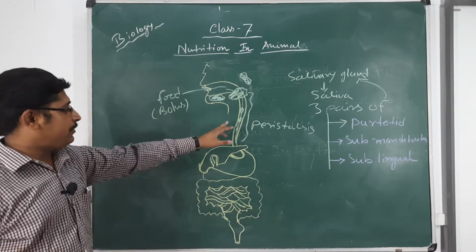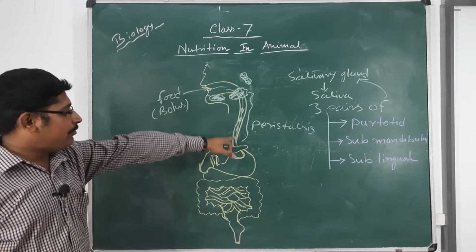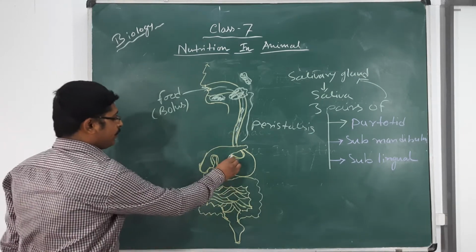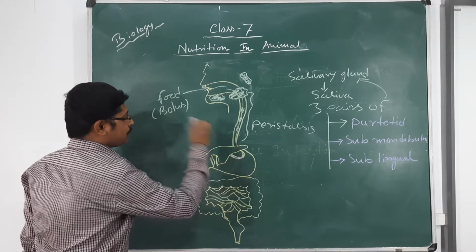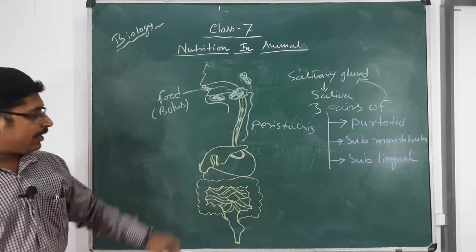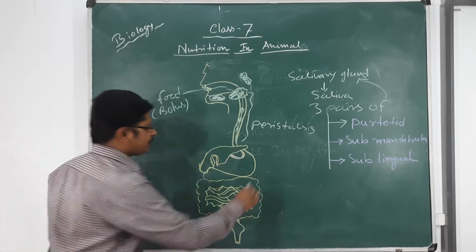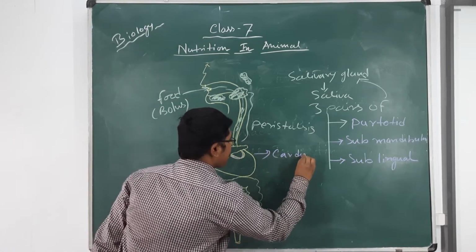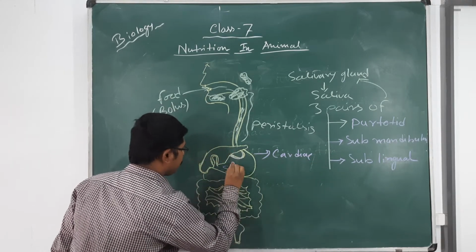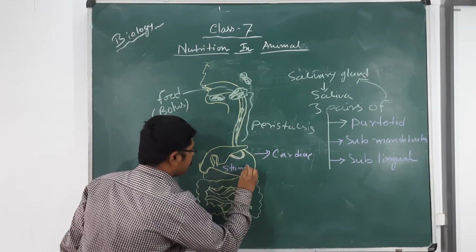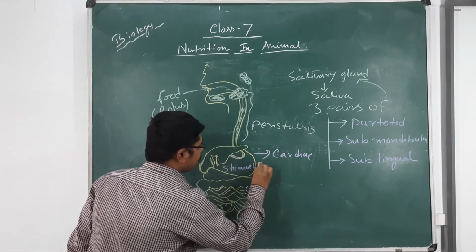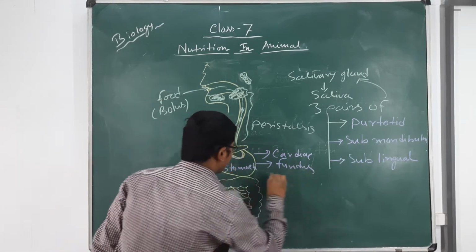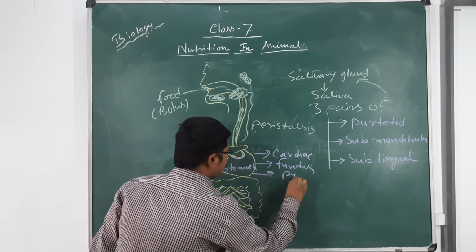So now what is the fate of food? The food goes down by the peristalsis movement in the esophagus. Now it has come to the stomach. Stomach is a J-shaped organ. It has 3 parts. One is the cardiac. So what is this? This is stomach. I am writing in the structure, stomach. There are 3 parts: cardiac, fundus and pyloric.